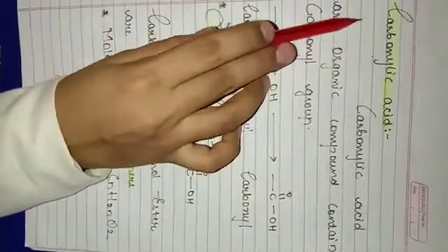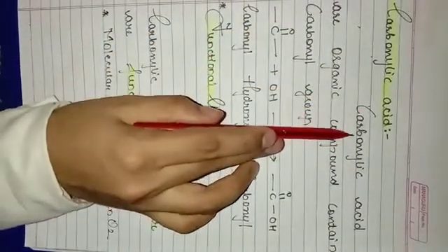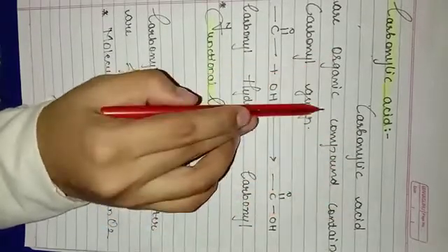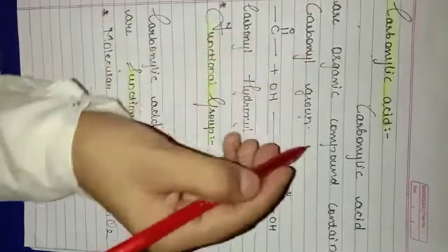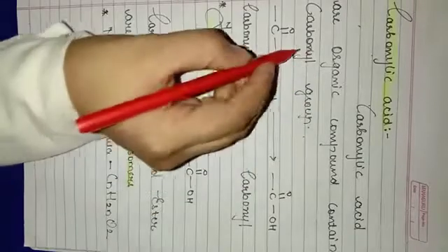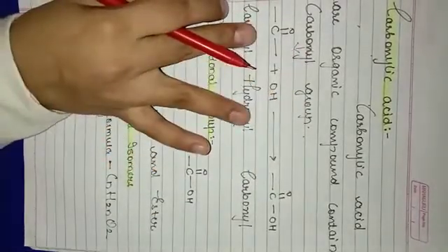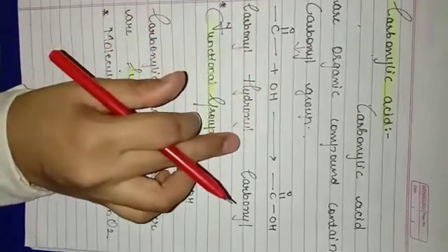Now we are going to study carboxylic acid. What is carboxylic acid? Carboxylic acids are organic compounds containing a carboxyl group. What is a carboxyl group? It is a combination of carbonyl and hydroxyl group.